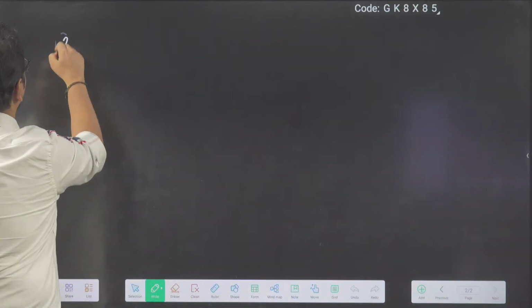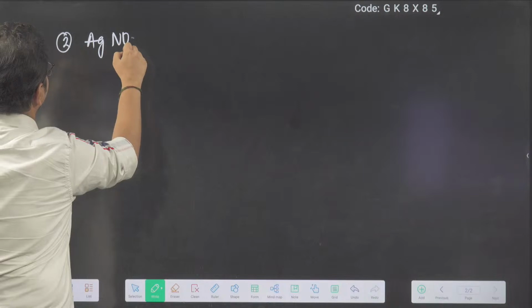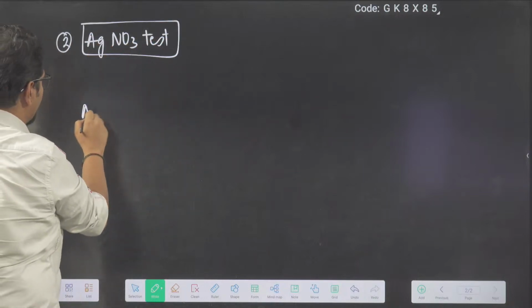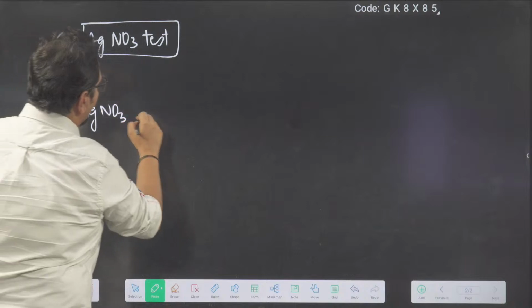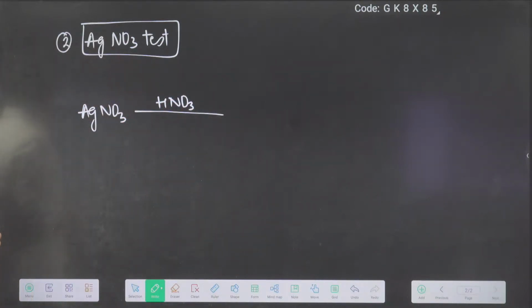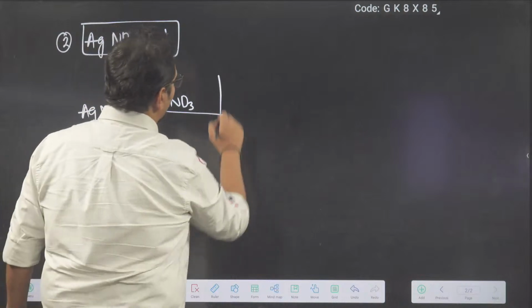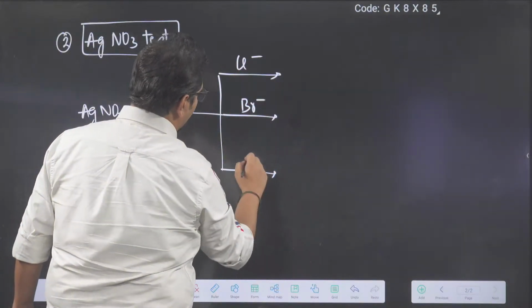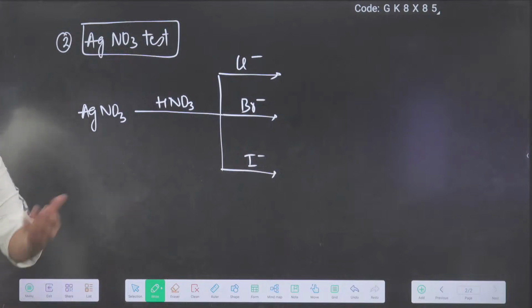Next, number 2, AgNO3 test. First one was MnO2 test, now AgNO3 test. When AgNO3 reacts in the presence of HNO3, nitric acid, Cl minus will react, Br minus will react, I minus will react. All three will react.